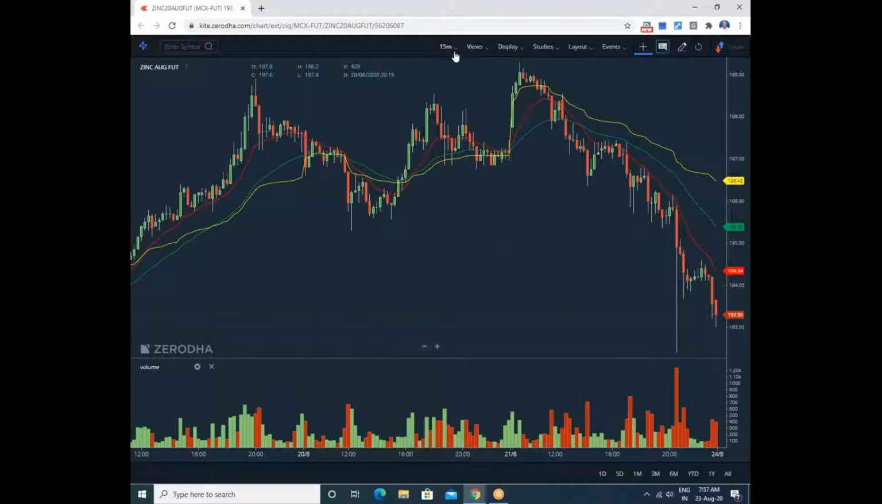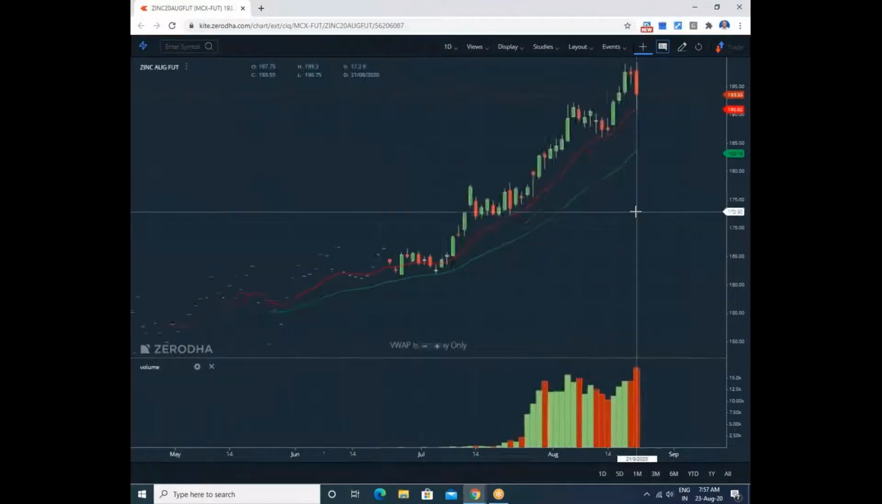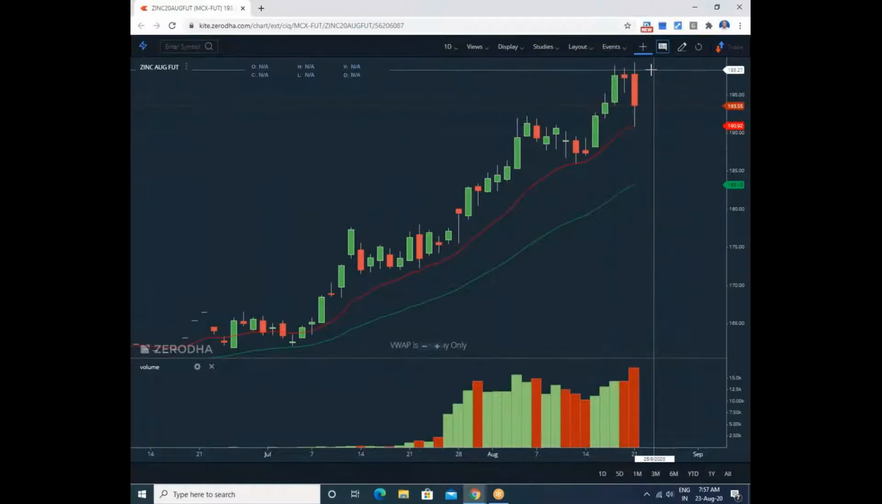Because see, if you go to the daily chart, it is moving towards the formation of an eagle top pattern. Okay, this is an eagle top, isn't it? Understand?